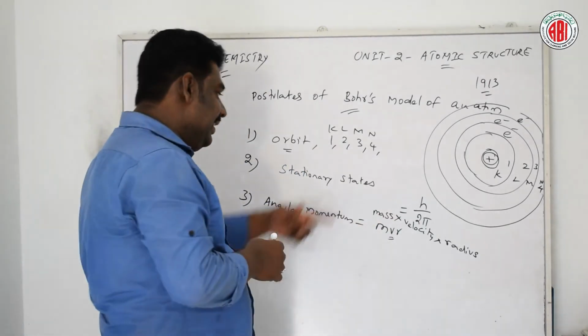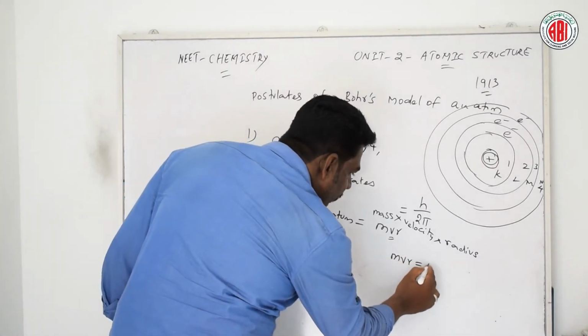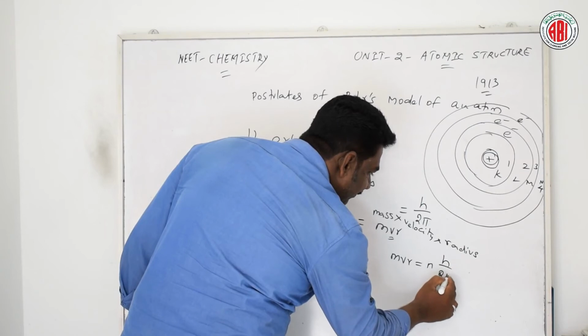So we can write mvr is equal to n into h by 2 pi.